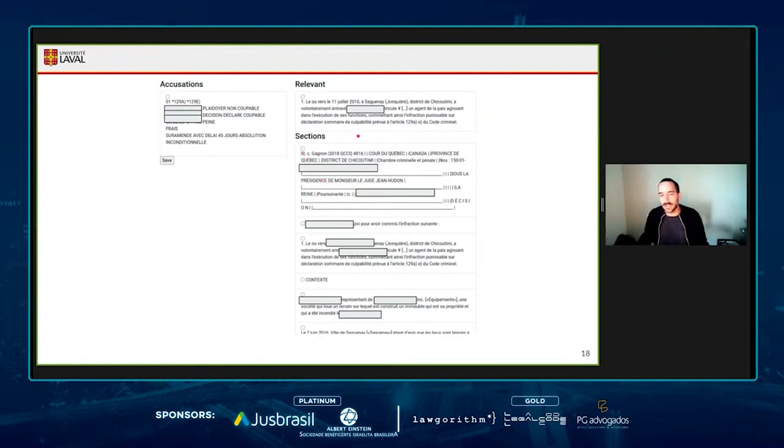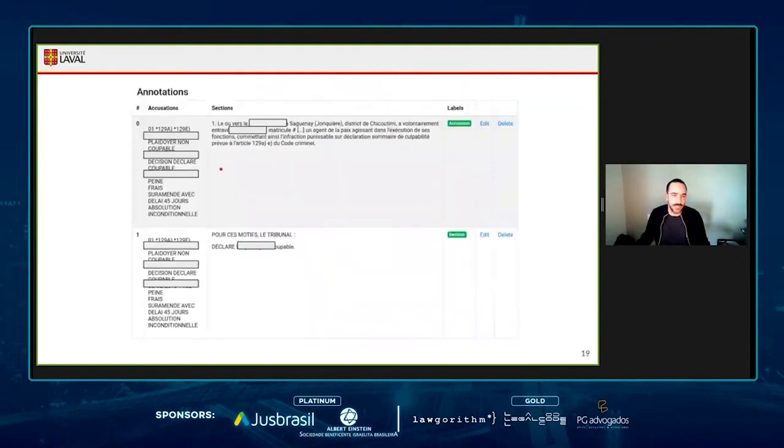So we created classifiers in order to put at the top the relevant paragraphs and to easily associate sections from the Plumitif with the relevant paragraphs that we wanted to keep. And then the annotator just has to save it.